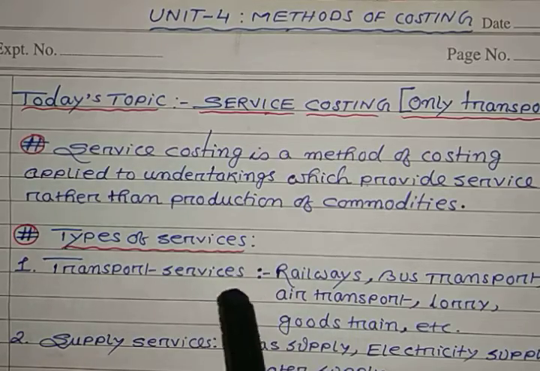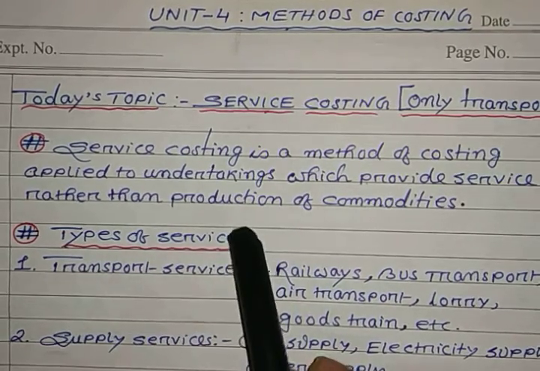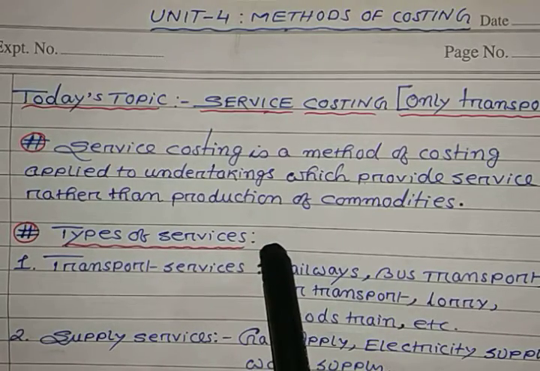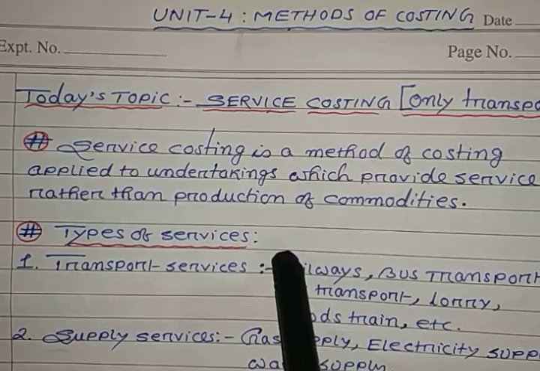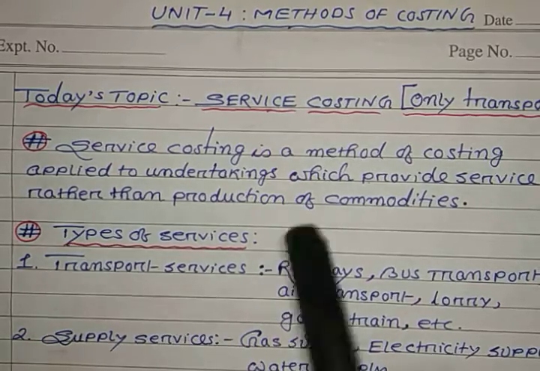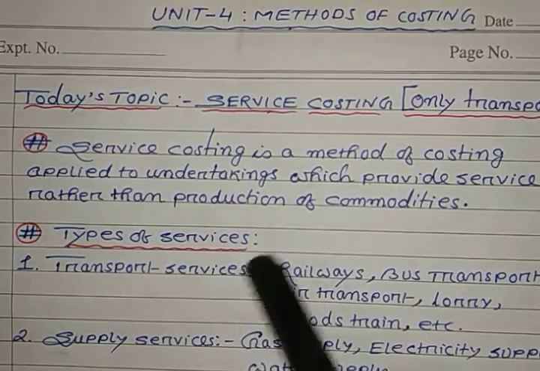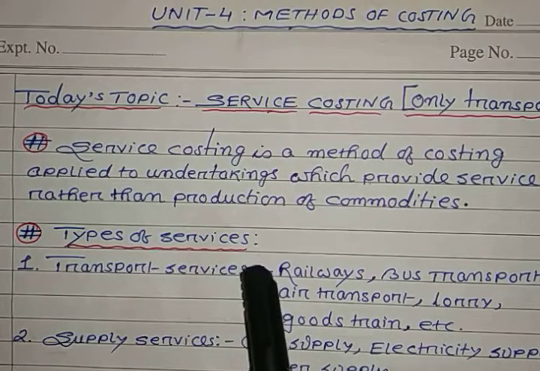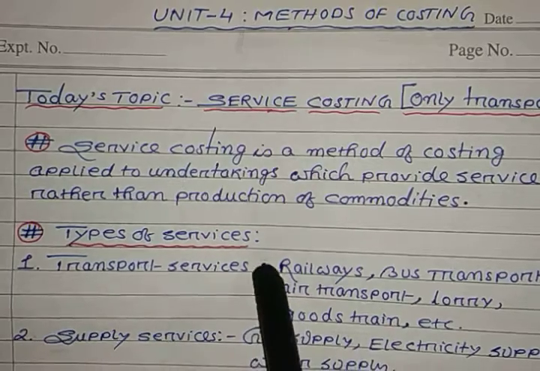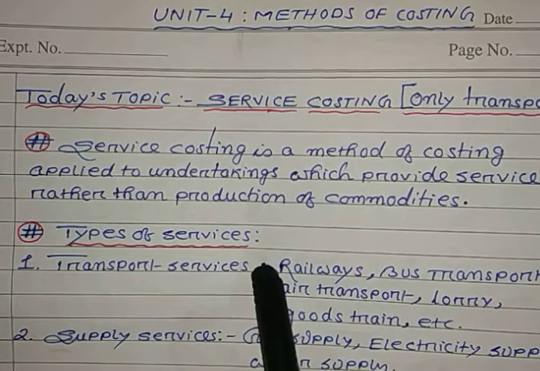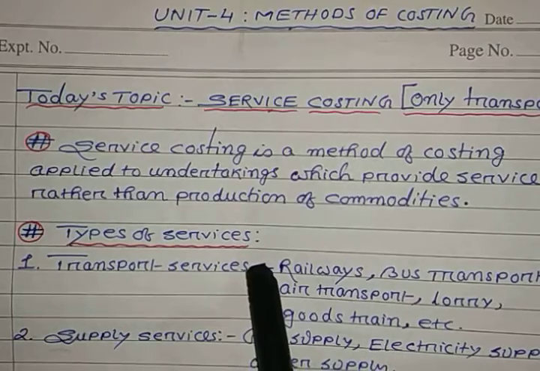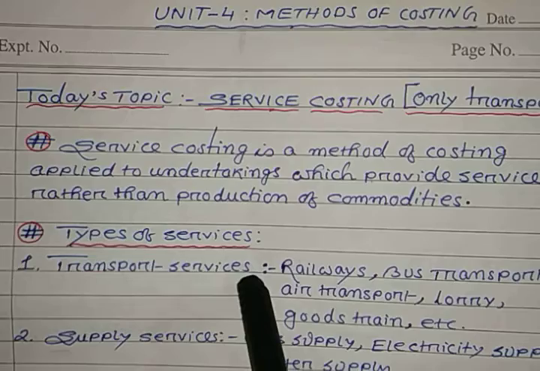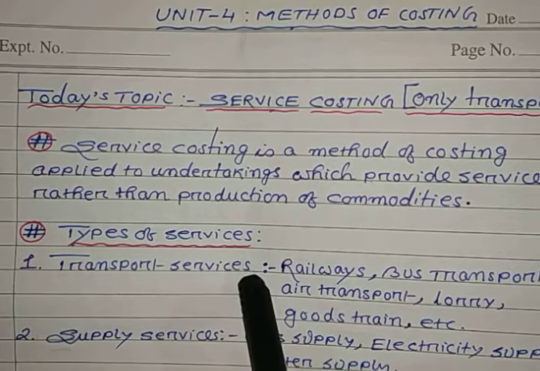A manufacturing company may maintain service departments like a transport department, powerhouse, canteen, hospitals, etc. to provide services to the manufacturing, sales and welfare activities of the concern.